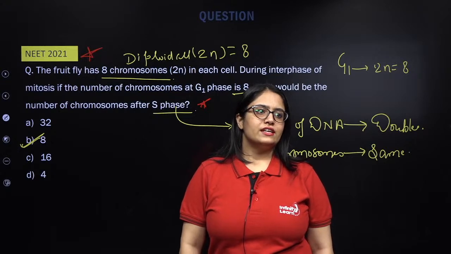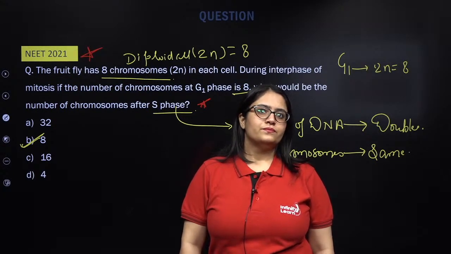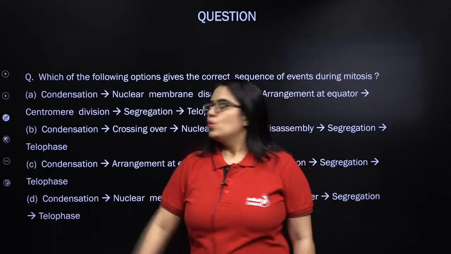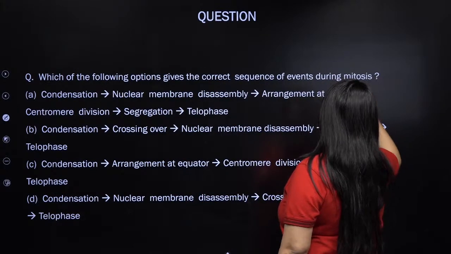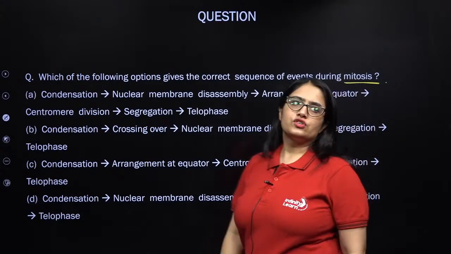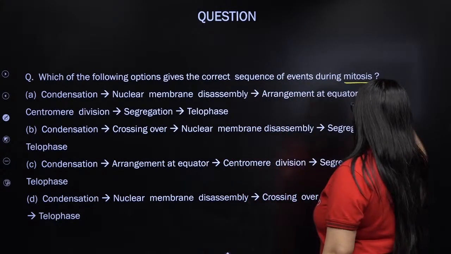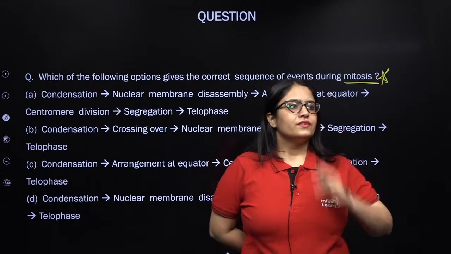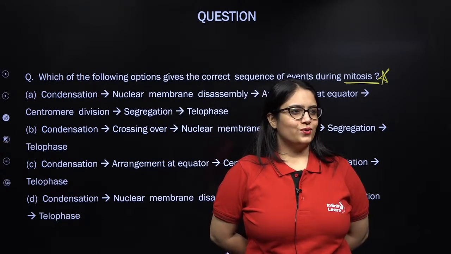Do let me know if there is any single doubt in the chat box, my lovely kids. So let's see the next question then. Which of the following options gives the correct sequence of events during mitosis? Come on Rajesh, give it a try, my lovely kid. Koshish to karo.